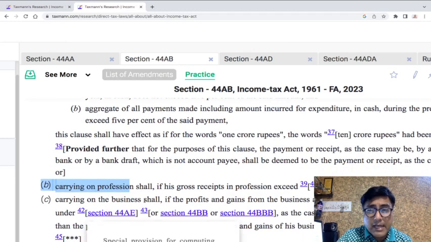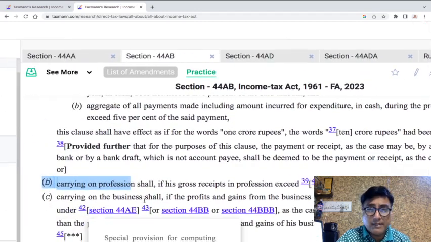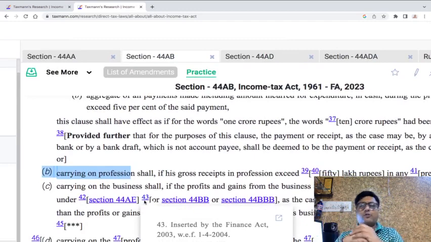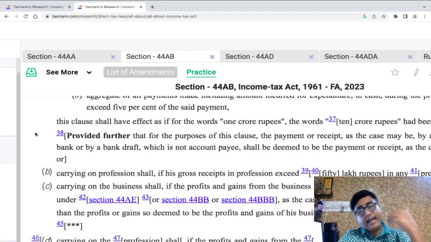Every person carrying on profession shall, if the gross receipt from the profession exceeds 50 lakhs of rupees in any previous year, have to maintain books of accounts, and you have to get the books of accounts audited as well.